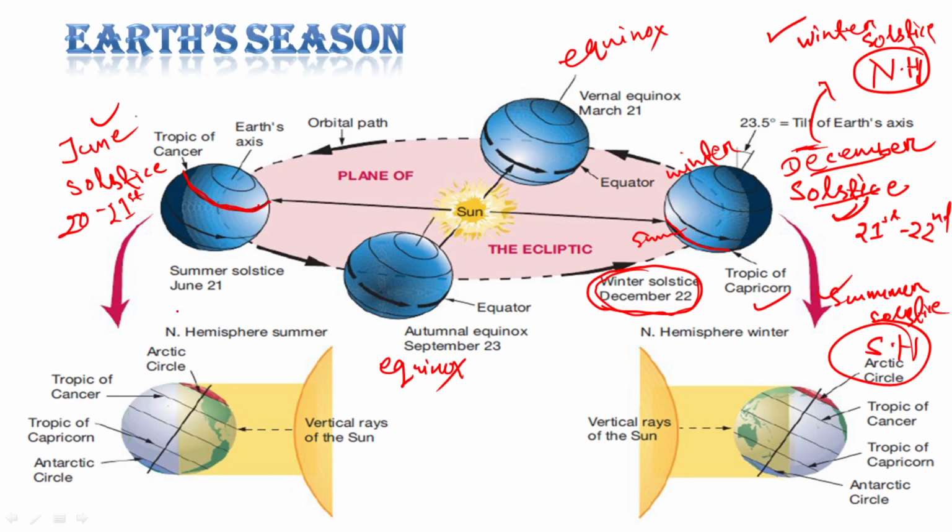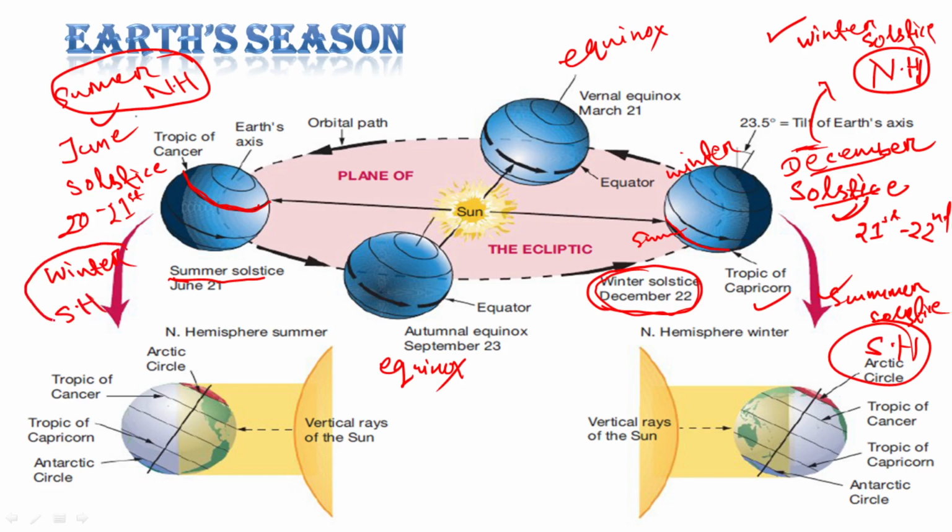Similarly, the June solstice, here it is written summer solstice, right? It is summer with respect to the northern hemisphere. June solstice is summer with respect to the northern hemisphere, and in the southern hemisphere it is winter.